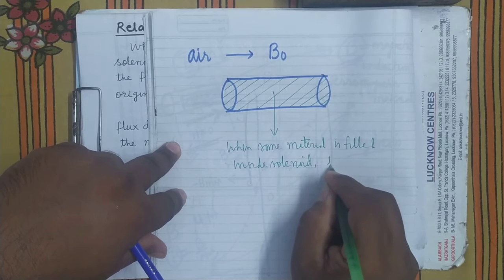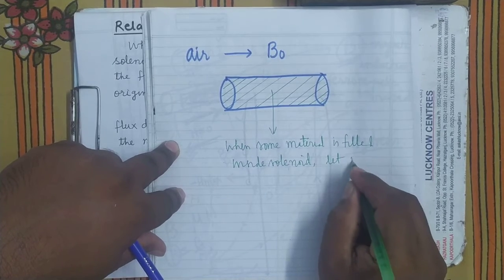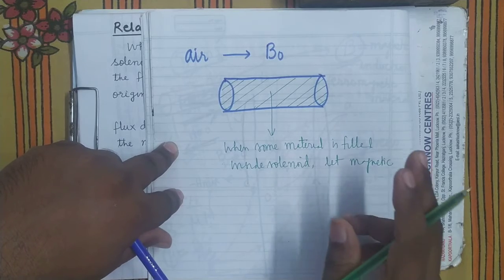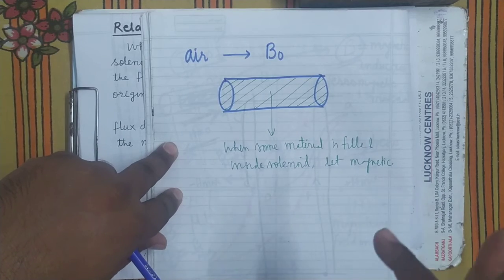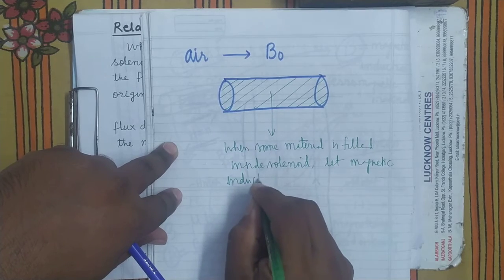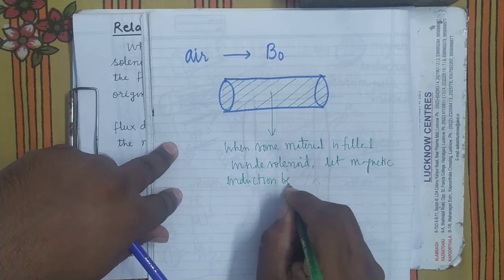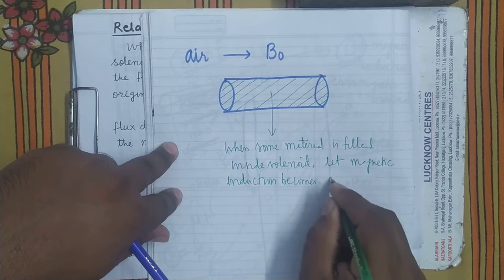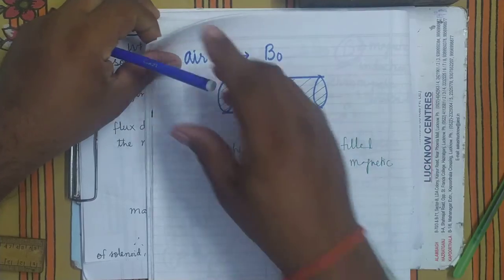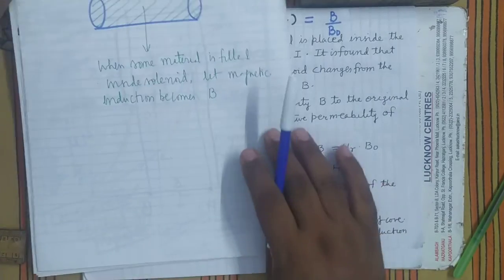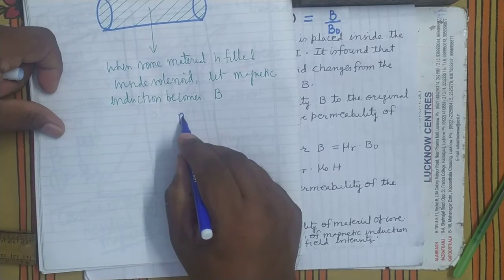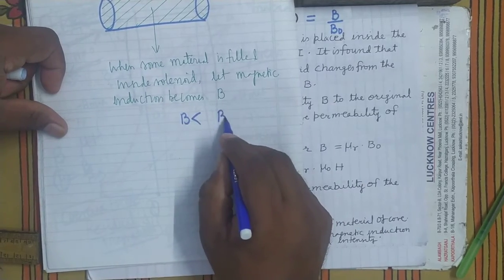Let the magnetic induction become B. Magnetic induction means magnetic field, magnetic induction means magnetic flux density. Magnetic induction becomes B. As I have already told, in diamagnetic material this B is slightly less than B naught. Why?